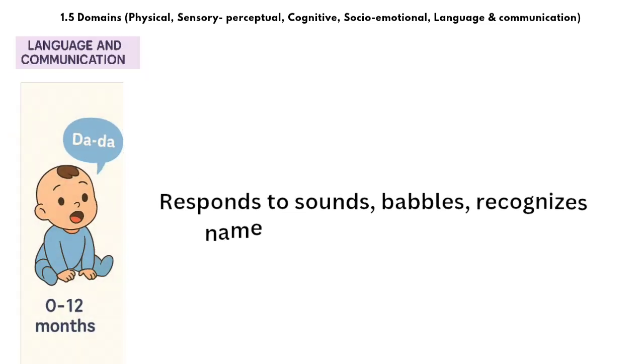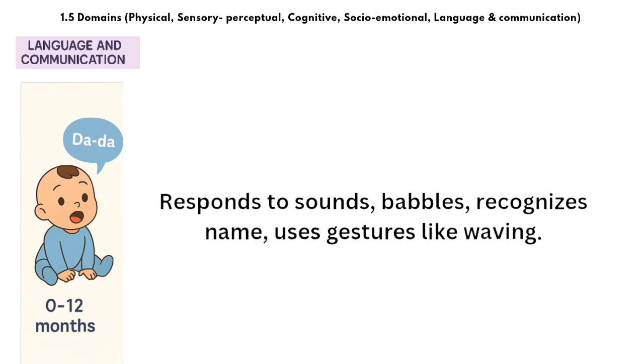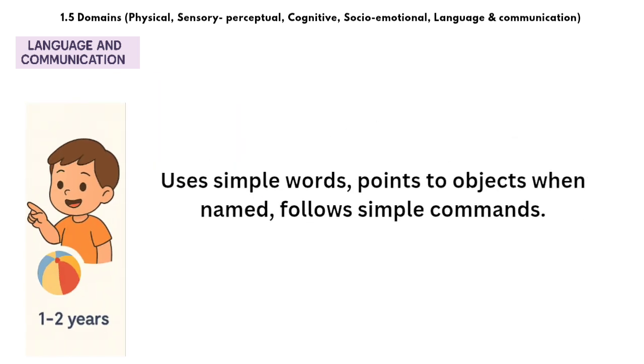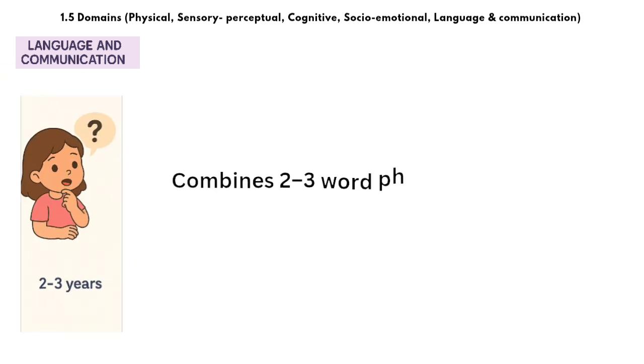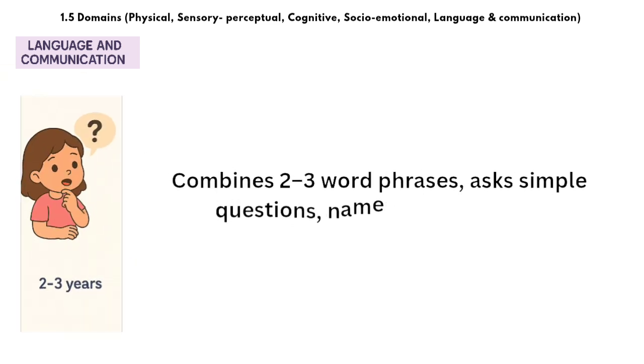So now let's understand in more detail through the life's initial phases that are important. When the child is between 0 to 12 months, the development we can observe is that the baby starts listening to sounds and then babbling, knowing their names, and they start waving. All those things we can see in this age group. Next is 1 to 2 years. A child says simple words, one or two words, and they also start following easy instructions.